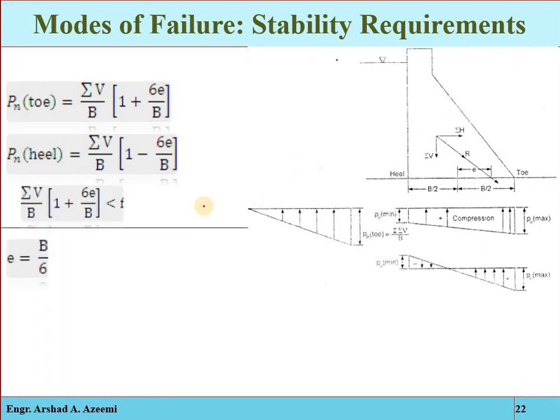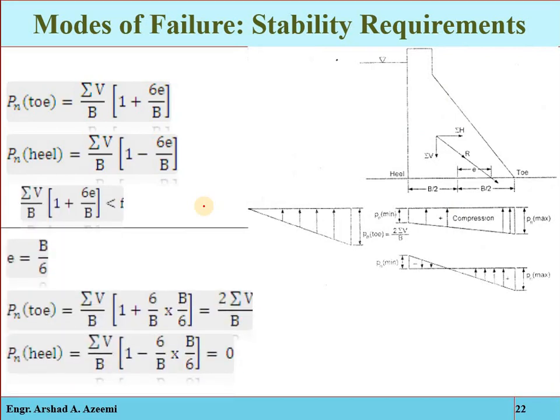See, when e is greater than B by 6, negative compression will be generated, and this will be the normal stress distribution diagram. When e is less than B by 6, there will be some compression at the heel and some compression at the toe.